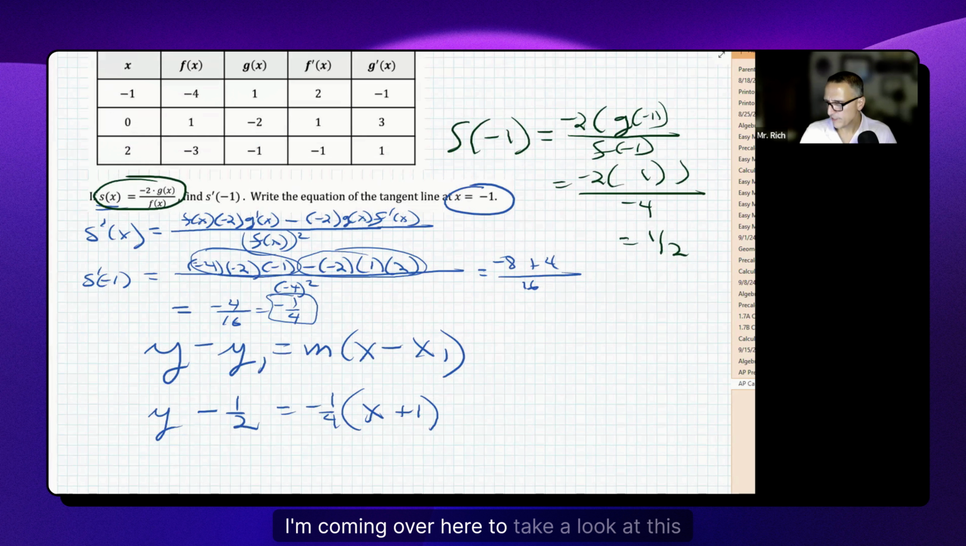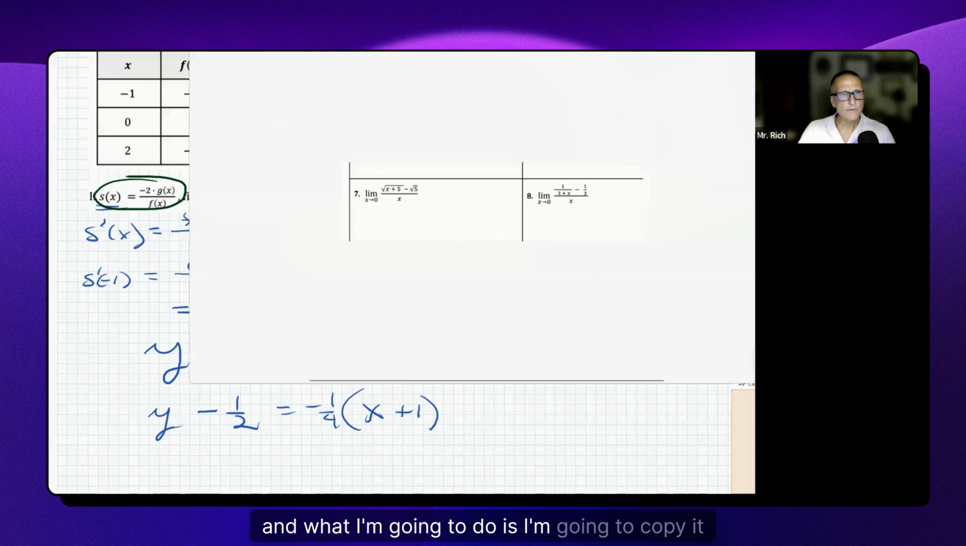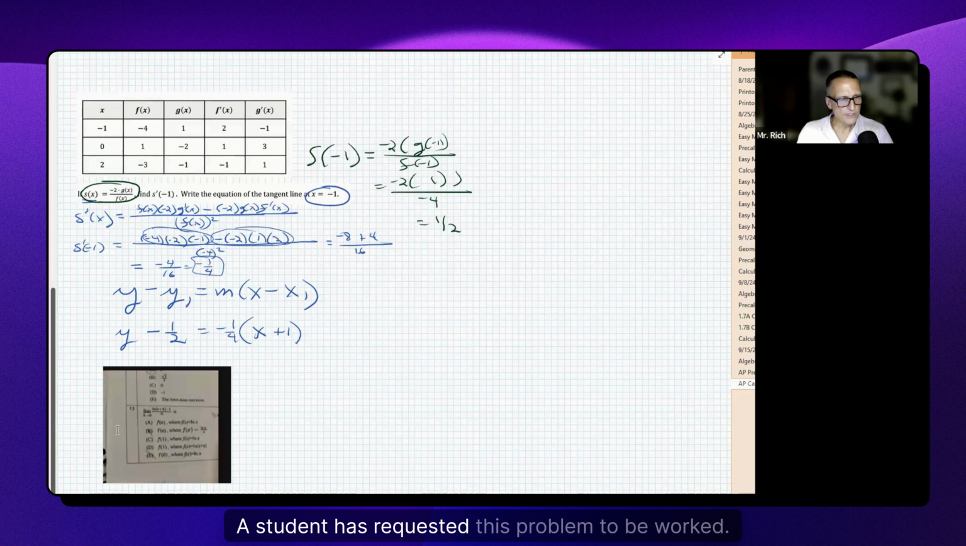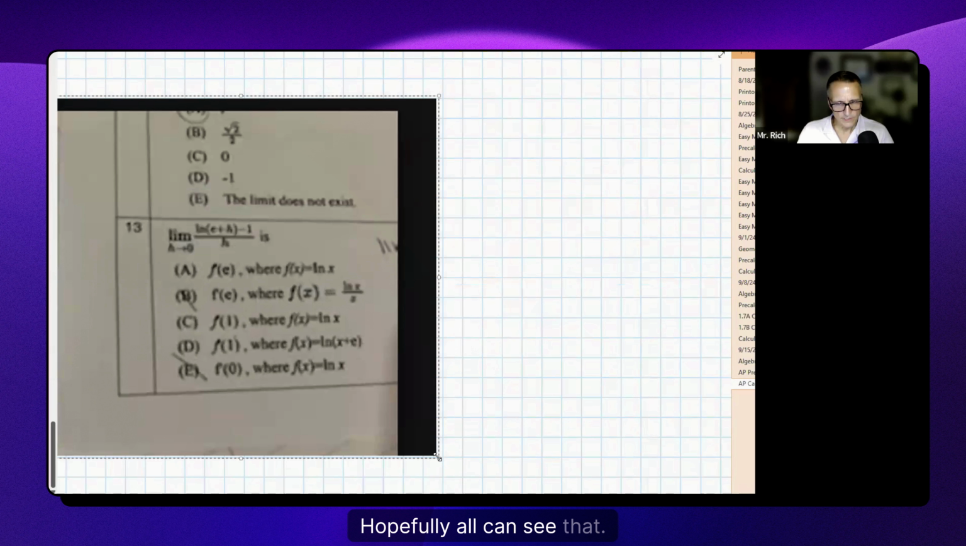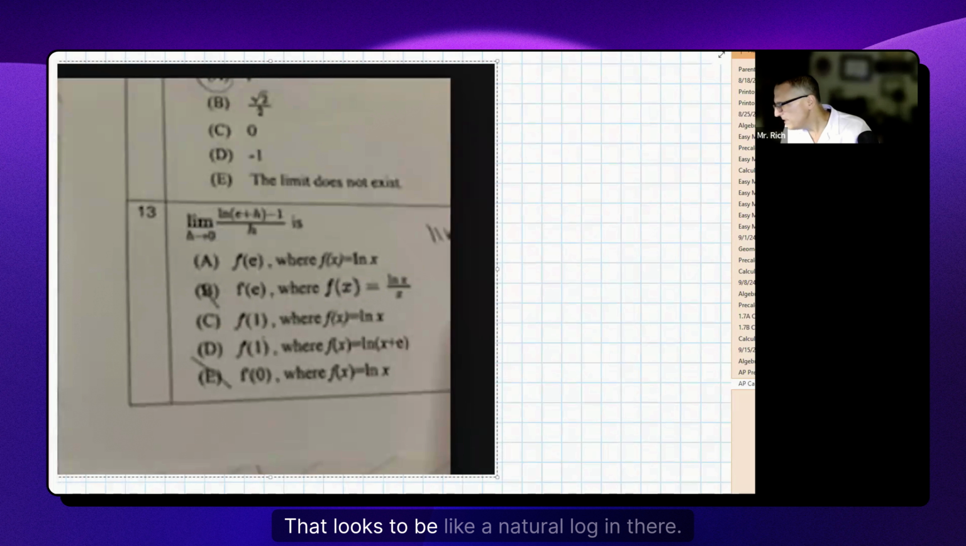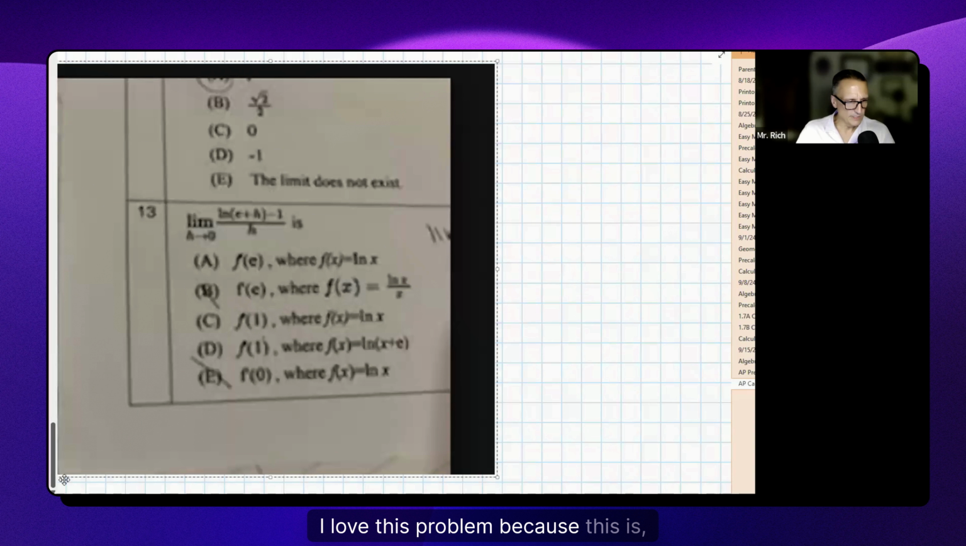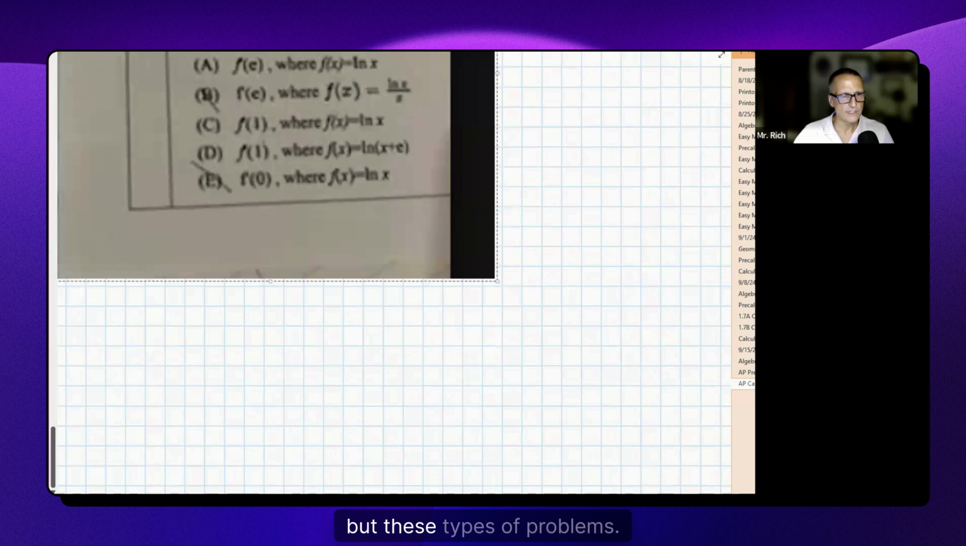I'm coming over here to take a look at this problem. And what I'm going to do is I'm going to copy it over. Let's try it. A student has requested this problem to be worked. Hopefully you all can see that. That looks to be like a natural log in there. Okay, I love this problem because this always stumps students, not this problem in particular, but these types of problems.